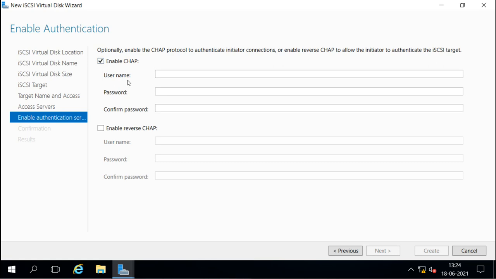CHAP means Challenge Handshake Authentication Protocol. That means first the client sends a request and the server challenges it, then the client sends the response, and then they do the handshake. Now we will configure this later. I will just configure without authentication right now. I will show you how we can configure this also. Next.